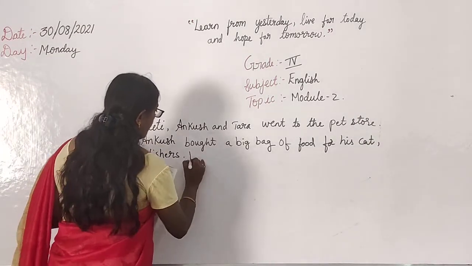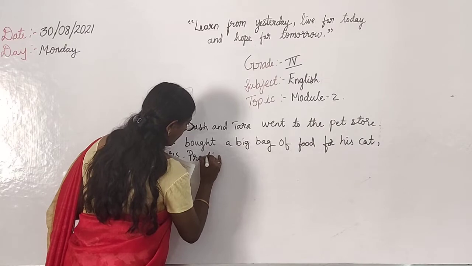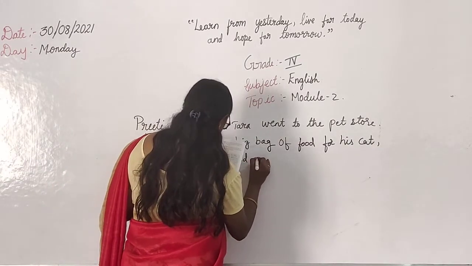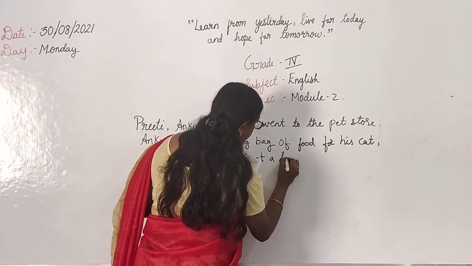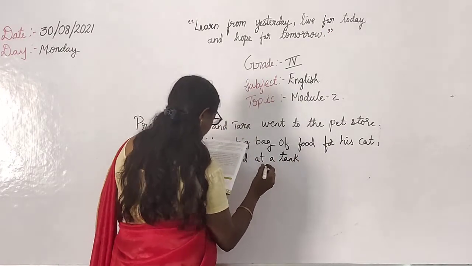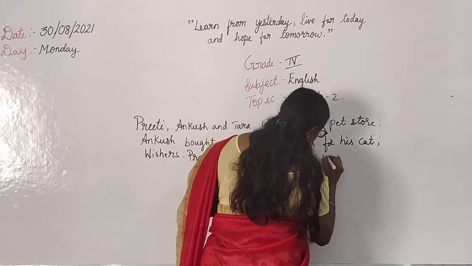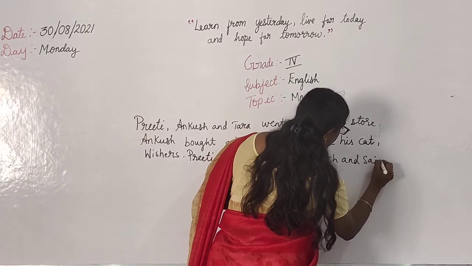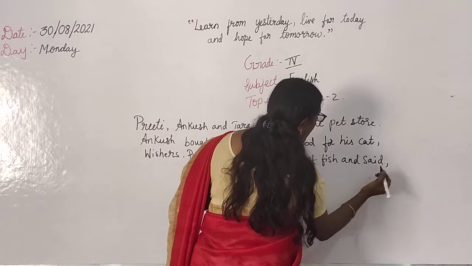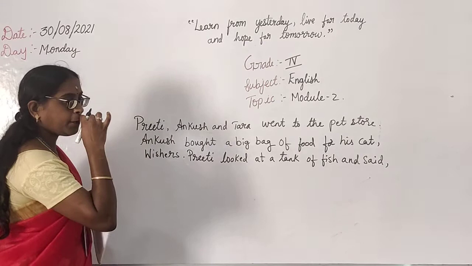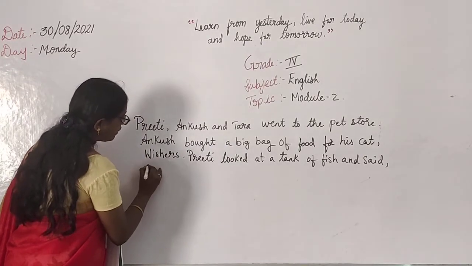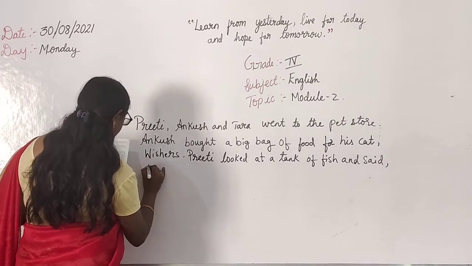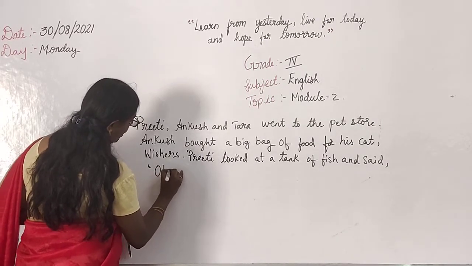Okay, then Preeti looked at a tank of fish and said, then comma. Okay, after said we are going to start some other speech, right? Then here you should put a comma, then you should start with the capital letter H-O-O.